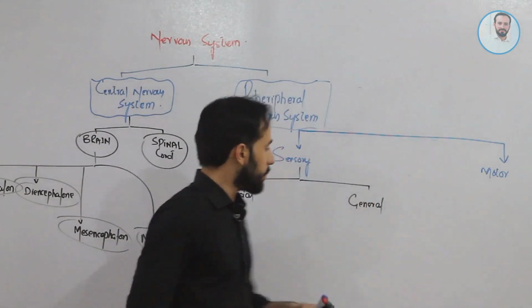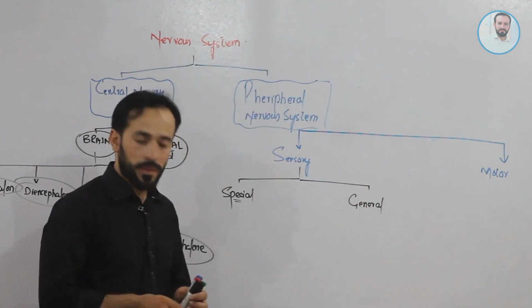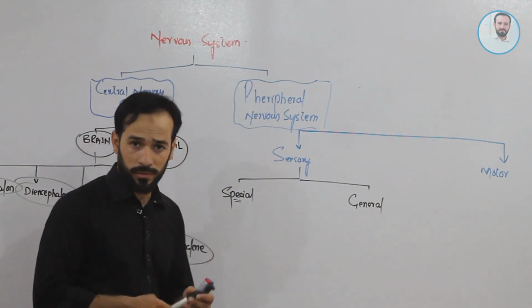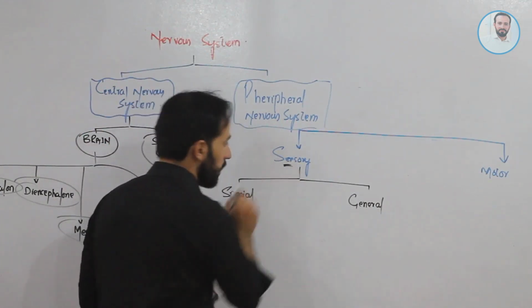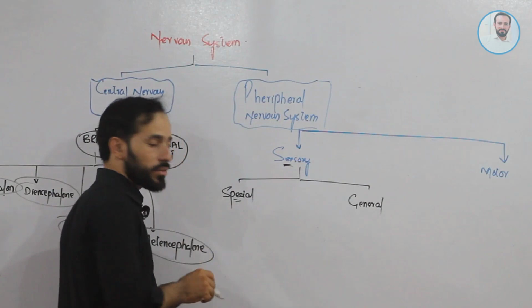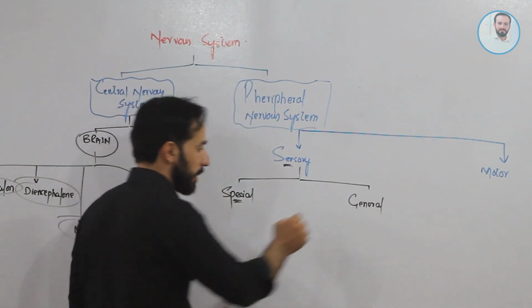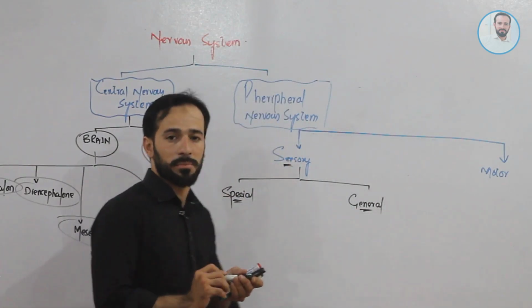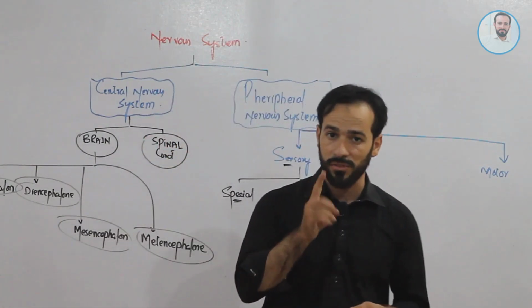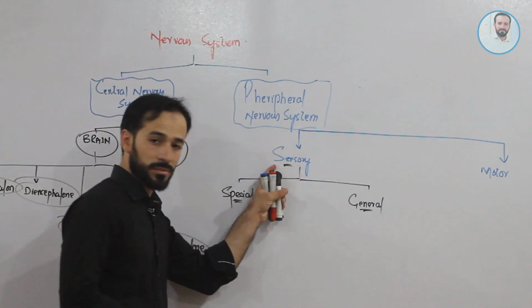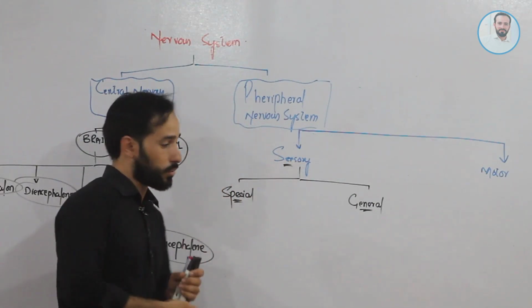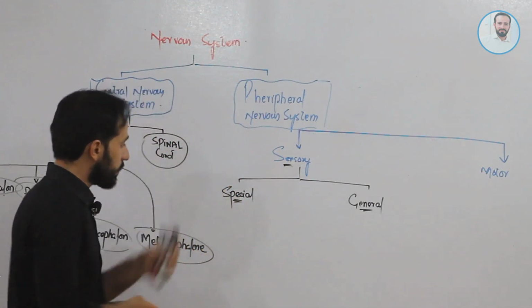So these are general sensations, which can come from every part of the body. The sensory peripheral nervous system is classified into two classes: special sensory and general sensory peripheral nervous system. Remember, this is the sensory peripheral nervous system; I mean, it is taking messages towards the central nervous system, right?